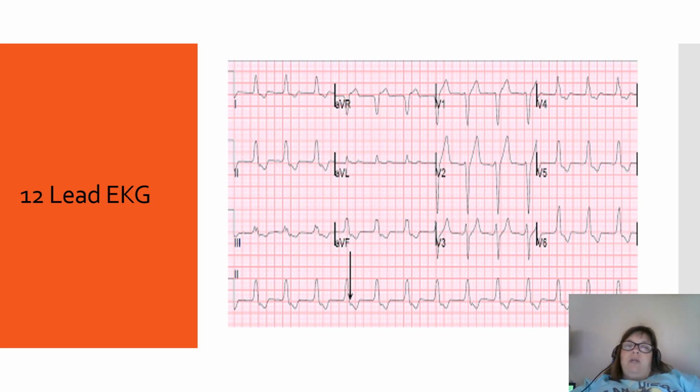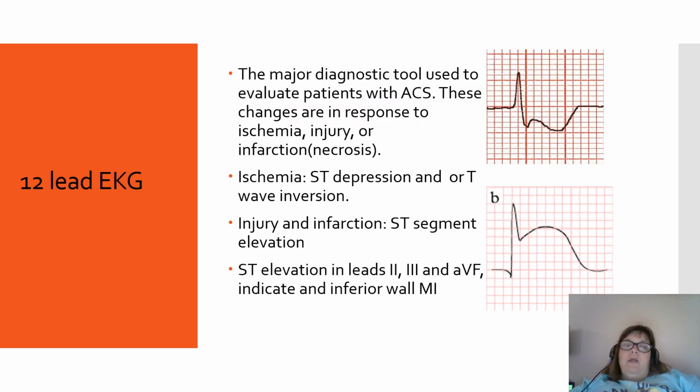This one actually has ST elevation. You can see it here in the V leads, and it's got some ST depression. But as a student nurse, you're not expected to be able to identify that. Even as a registered nurse, if you're working on a floor where it's required of you, you will get lots of classes to teach you how to do that.